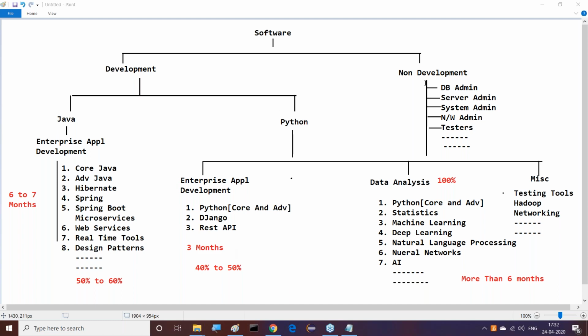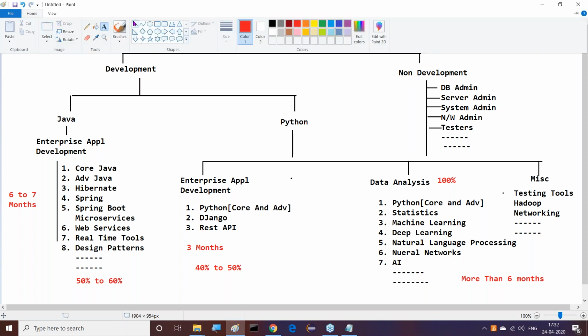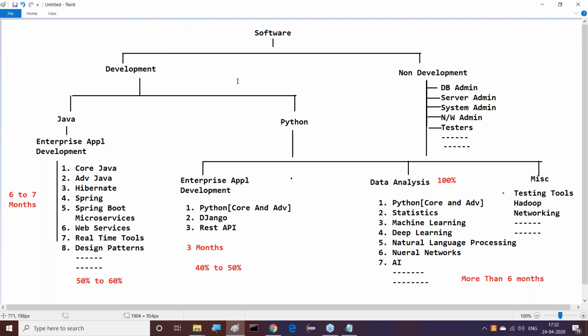Apart from these areas, some people are asking, sir, what about UI technologies? Yes, UI technologies are another area, front end development. That includes HTML, CSS, JavaScript, and after completing these, you can think of Angular, jQuery, Bootstrap, a number of technologies that are available.